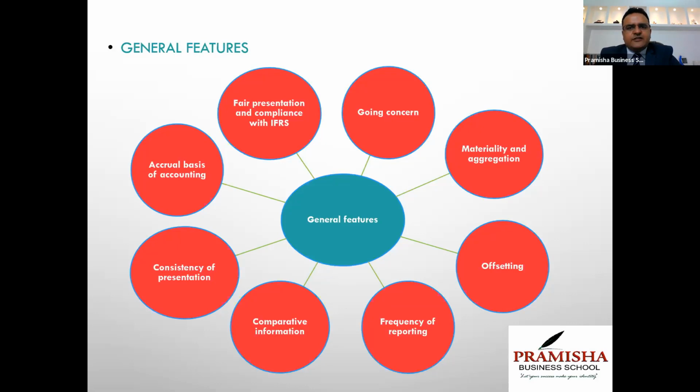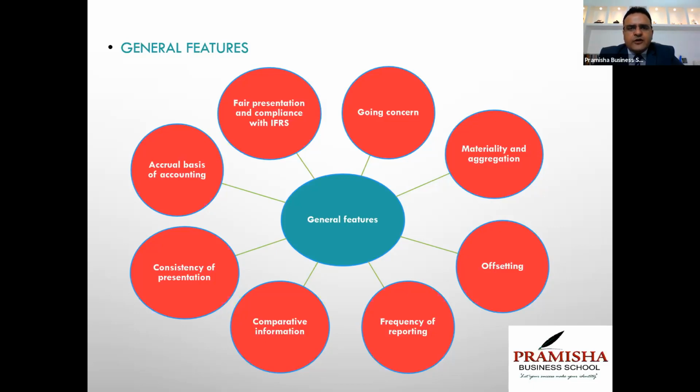We follow these features while we are preparing financial statements on the basis of IFRS or IndAS, that we are preparing financial statements on going concern basis, and if there is any uncertainty or doubt on going concern basis, we may have to prepare financial statements on breakup model on net realizable value basis. So we believe that the company is going to run for a foreseeable period is the reason we prepare financial statements on going concern status.